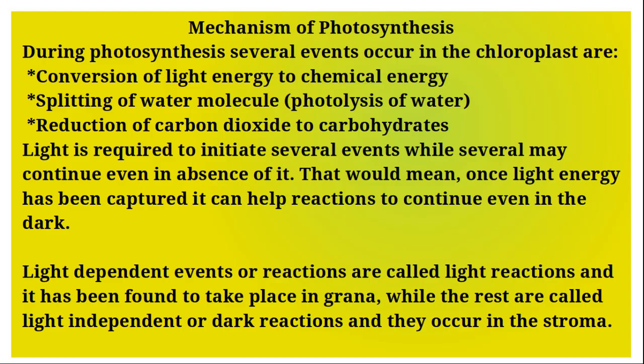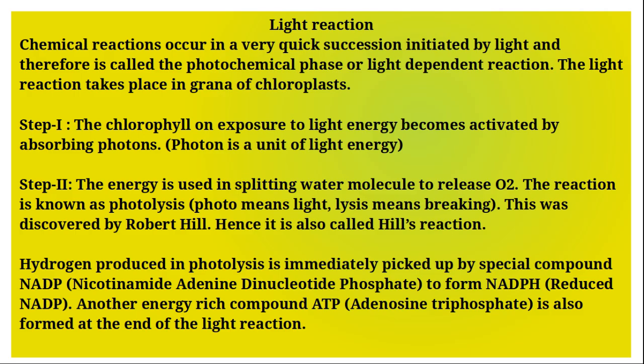Light dependent events or reactions are called light reactions, and they have been found to take place in the grana, while the rest are called light independent or dark reactions, and they occur in the stroma. Light reaction. Chemical reactions occur in very quick succession initiated by light, and therefore it is called the photochemical phase or light dependent reaction. The light reaction takes place in the grana of the chloroplast.